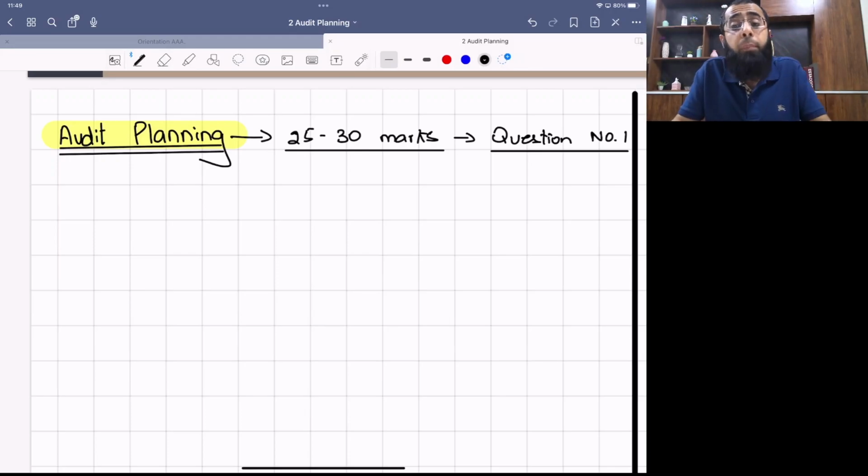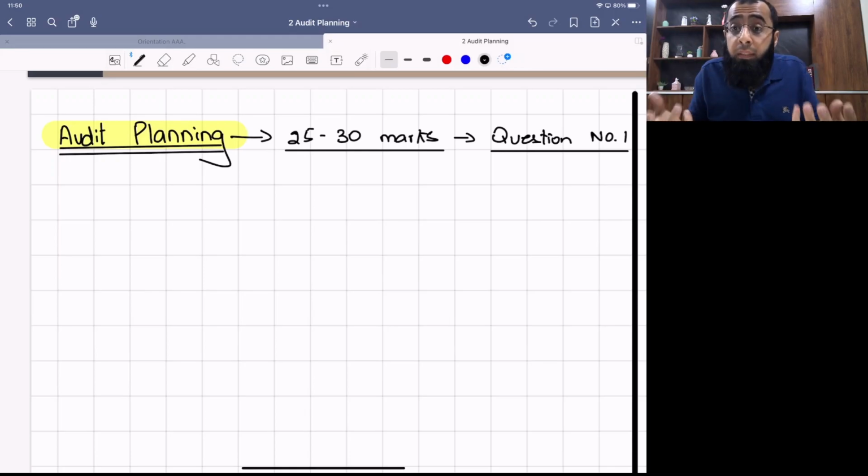So the auditor will perform risk assessment, and the auditor will calculate the materiality level, because you all know that the auditor gives an opinion that the financial statements present a true and fair view in all material aspects. So you have to calculate the materiality level. Okay. Then you have to plan the deadline. You have to plan your audit team, who should be included in the audit team, and what skills and expertise you require during your audit activity. So all of this needs to be planned. Until and unless you plan well, it is not possible to perform a good audit.